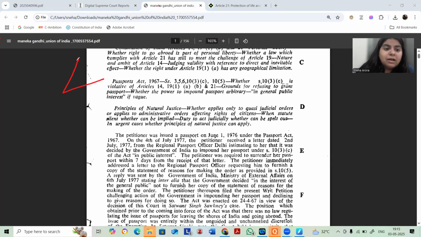So when I am being subjected to arbitrariness, my right to equality also gets denied. And from here comes our golden triangle, Article 14, 19, and 21, which was said to be a set of rights mutually dependent on each other, mutually inclusive of each other, and violation of one attracts the violation of another, right?